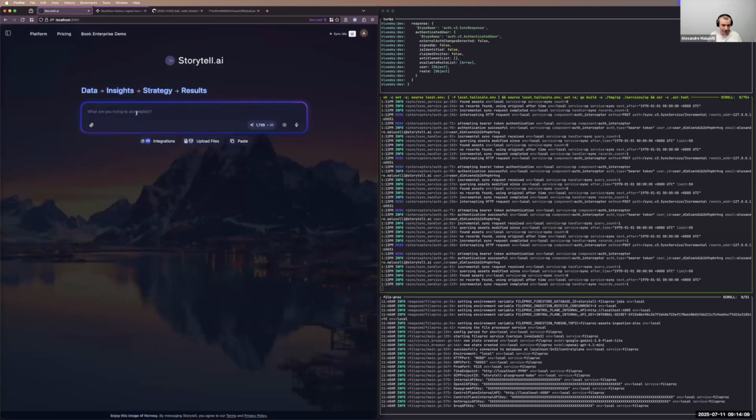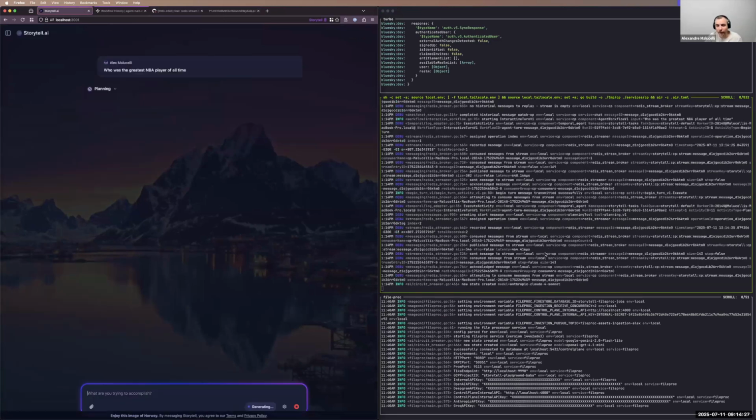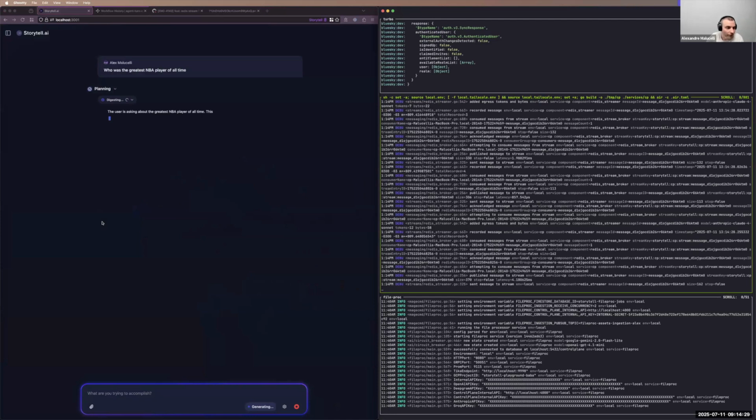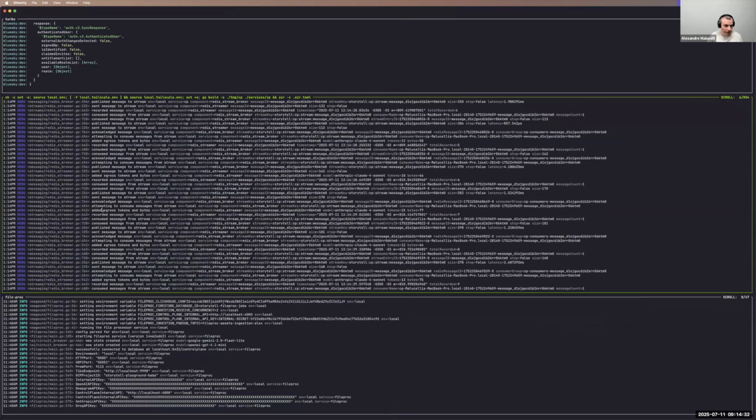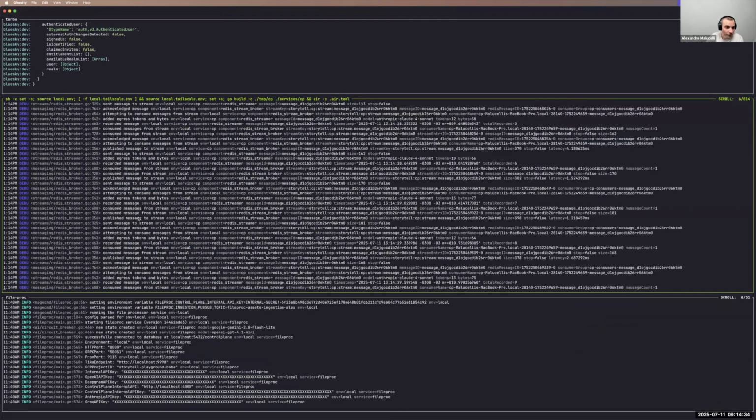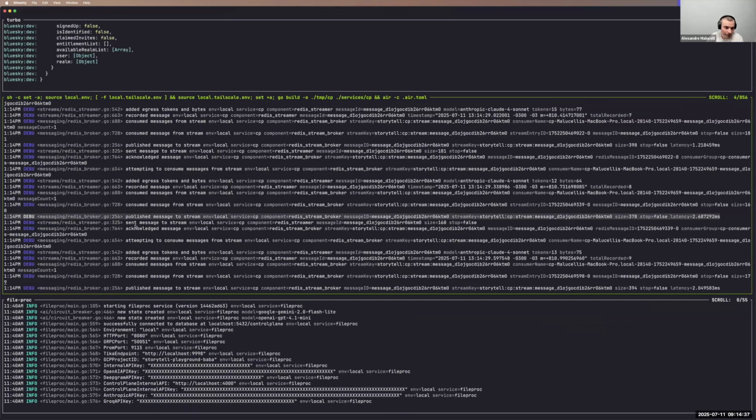This is implemented, and I have a pull request ready to merge. I'm going to show how things work in the logs and simulate a couple of scenarios. If I ask, who was the greatest NBA player of all time? You see in the logs that now we have messages publishing to the stream and consuming messages from the stream. This happens on the same server here, but it could happen on different servers.